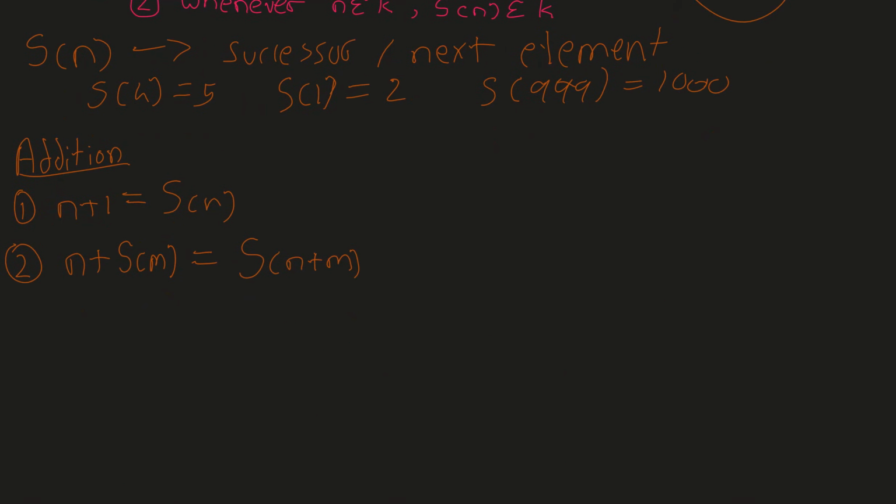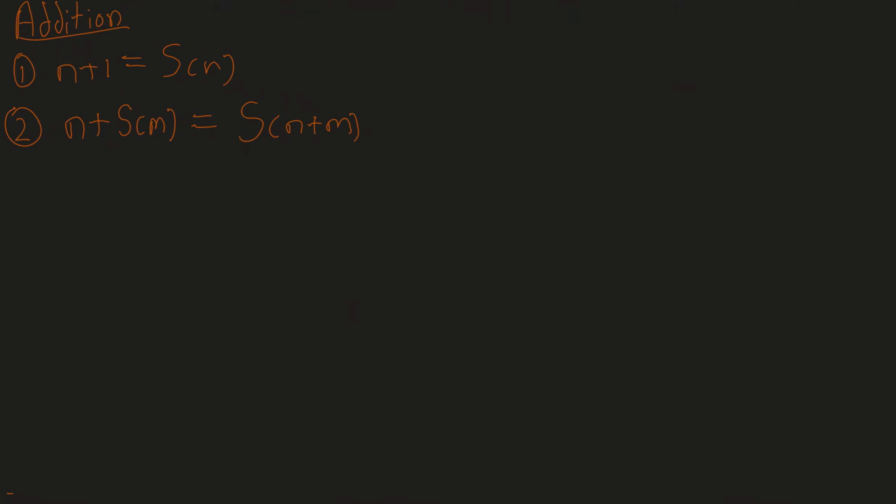Now let's look at how addition is defined using Peano's axioms. Firstly, the first property of addition is that n plus 1 is equal to the successor of n. Well, this is pretty trivial. For example, 2 plus 1 is equal to the successor of 2, which is 3.